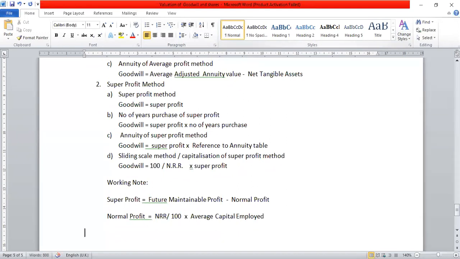But how to calculate NRR now? Normal rate of return. NRR, normal rate of return equal to, let me insert the formula, it will be more easy.